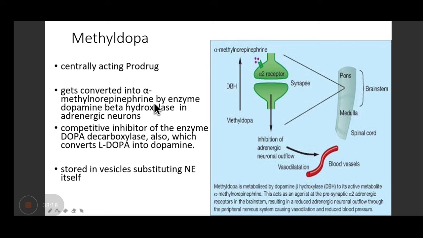This form, alpha methyl norepinephrine, acts on the alpha 2 receptor presynaptically. So methyl dopa gets converted into alpha methyl norepinephrine by the enzyme dopamine beta hydroxylase, and this will act on the presynaptic alpha 2. As a result, noradrenaline release will be decreased.